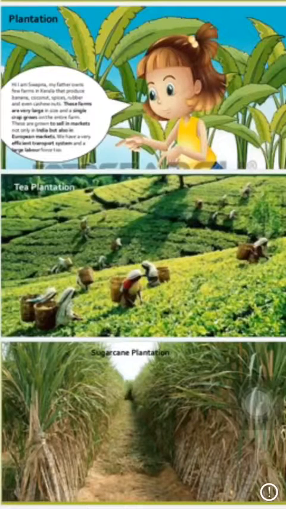Welcome back to chapter 4, and we are going to learn today about plantation farming. We know that plantation farming is a type of commercial farming. Commercial farming means crops are grown and animals are reared for sale in the market and to get benefit. So the area cultivated and the amount of capital used is large, and most of the work is done by machines. Commercial farming is important in developed countries.